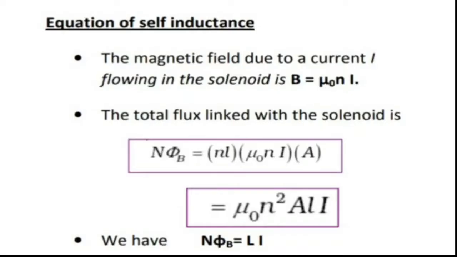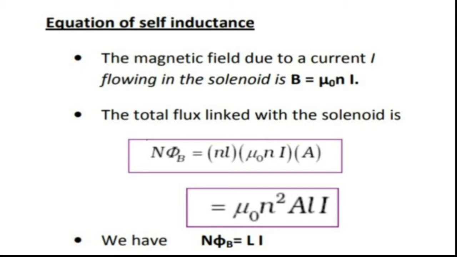Now we will obtain the expression for self-inductance of a solenoid whose number of turns per unit length is small letter n and area is A. So we know the magnetic field due to a current I flowing through the solenoid is B equal to mu 0 n I. Therefore, the total flux linked with the solenoid, or the flux linkage, is N phi is equal to small letter n into L.